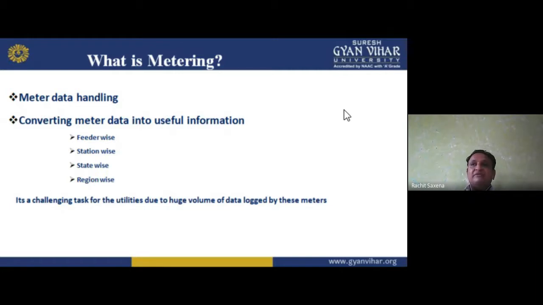Region wise, for example, we have the northern region, southern region, eastern region, and western region. So it is region basis. If I'm giving from southern to northern, or northern to southern, east to west, west to east, we use a meter here. So we are converting meter data into useful information, which may be feeder, incoming and outgoing feeder, station, state, and region wise.